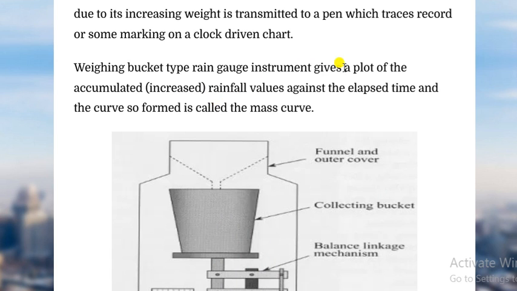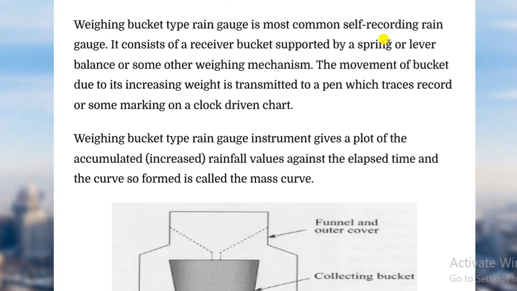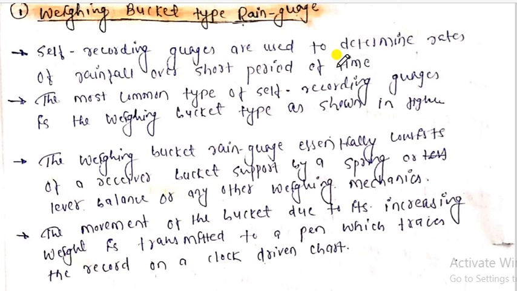The instrument gives the plot of the increased rainfall against the time. So here you can see that the movement of the bucket is due to the increase in weight, which is transmitted to the pen. When the weight of the bucket increases due to the collection of rainwater, ठीक है, rainwater collect करने में जो weight increase होगा, then with the help of the pen we can record the intensity of rainfall. This is what is written here: determine the rainfall in a short period of time. It takes a very short time to record the rainfall. So it is a self-recording rain gauge, as shown in the figures.